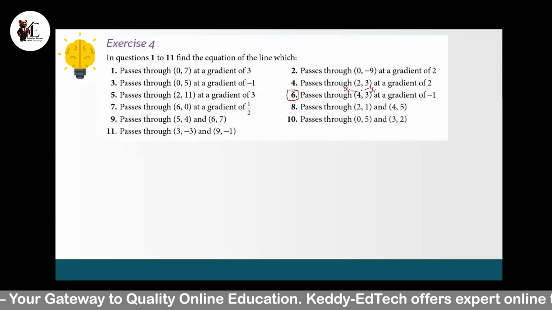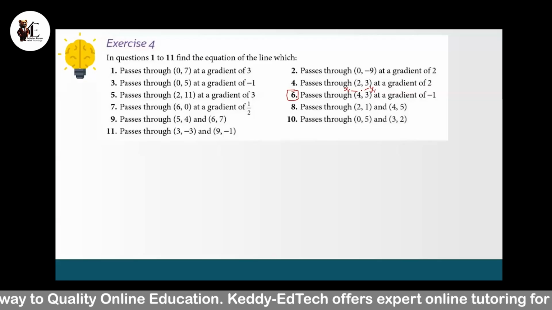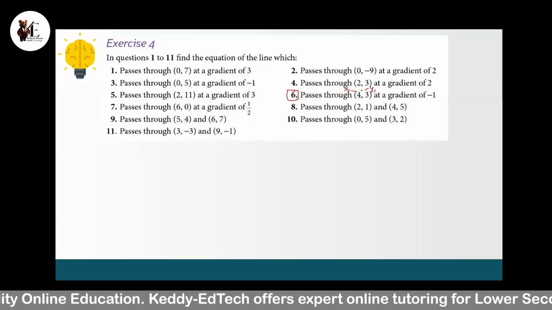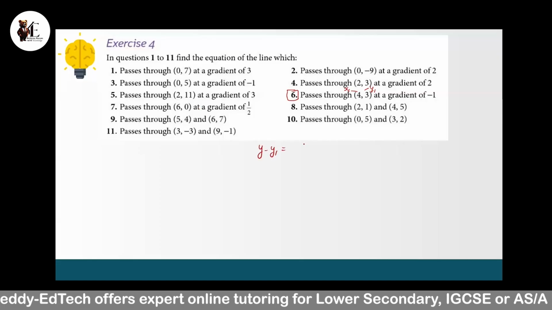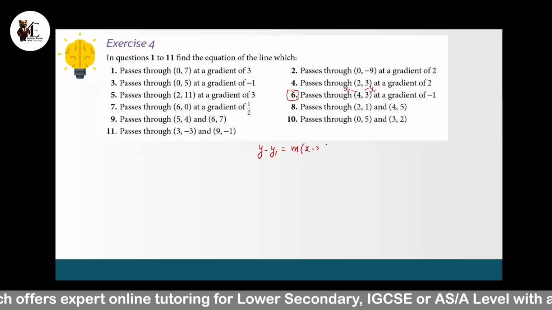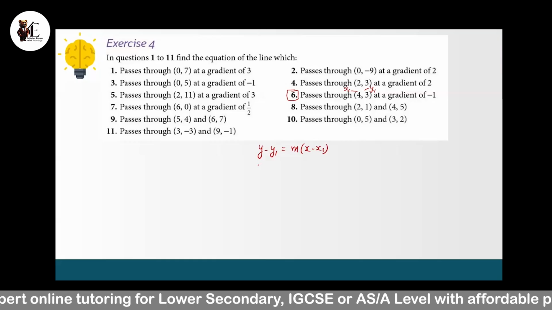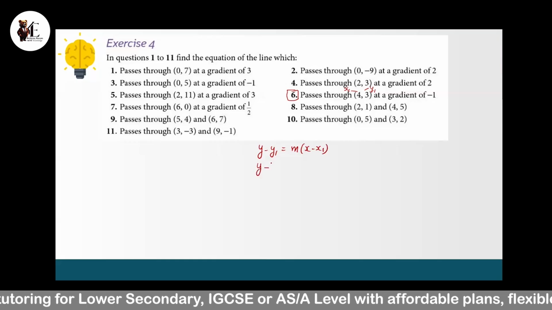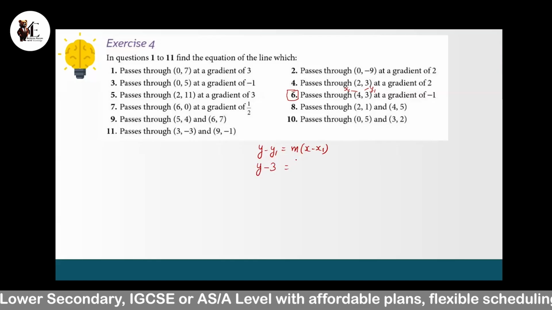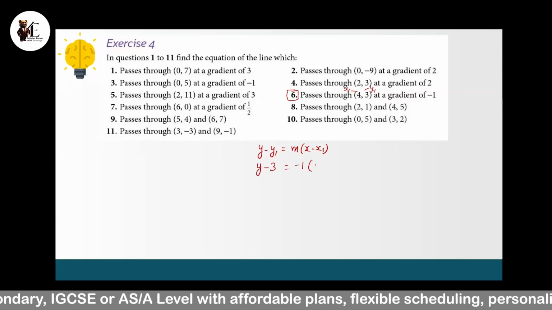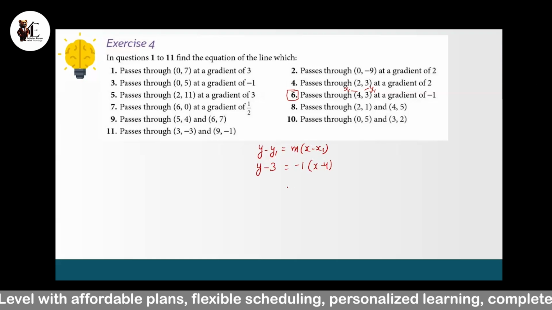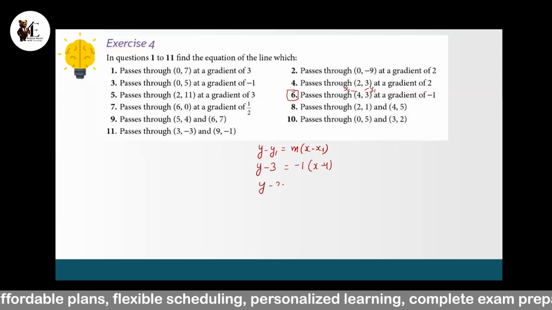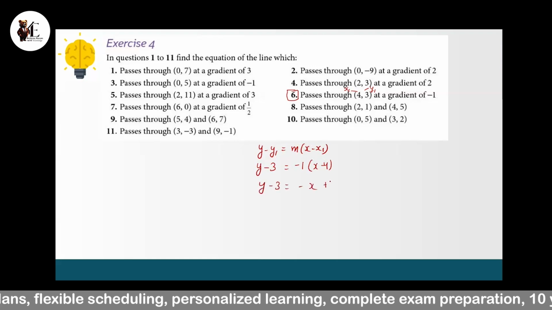So y minus 3 equals x plus 4. Okay, let's see. So the extended form is y minus y1 is equal to m times x minus x1. Substituting the values: y minus y1, that is 3. Gradient is -1. x minus x1 is 4. So multiplying this -1, so negative x positive 4.